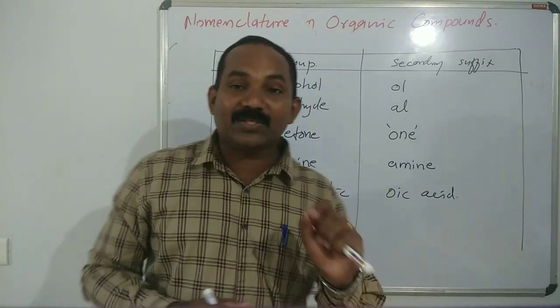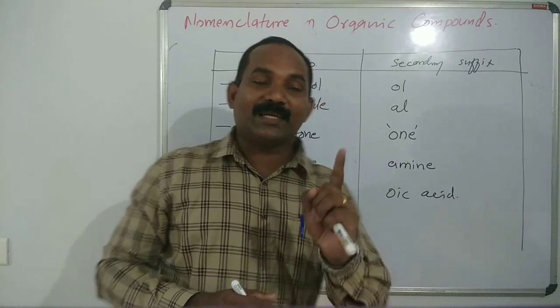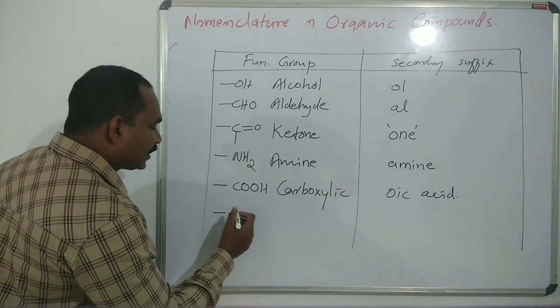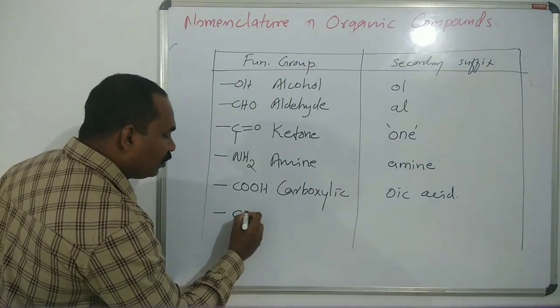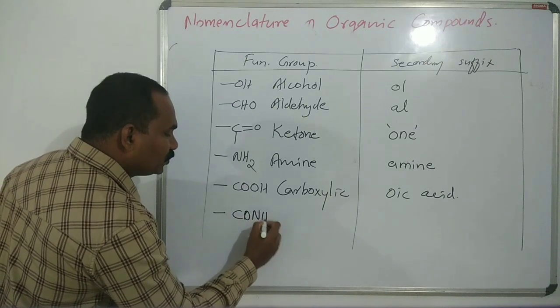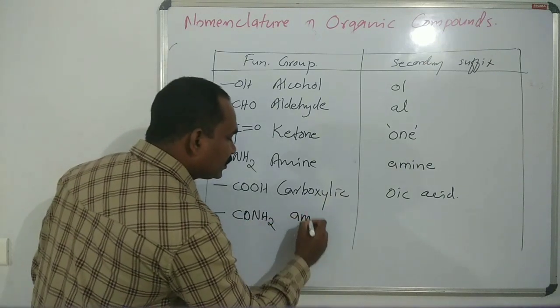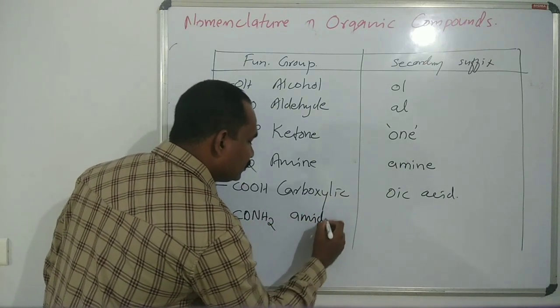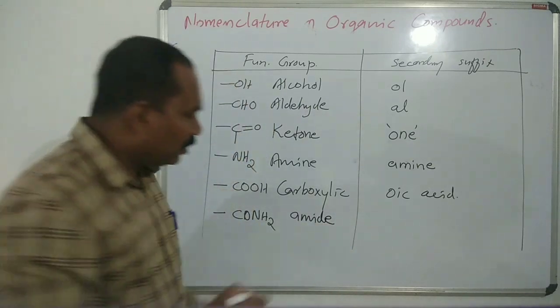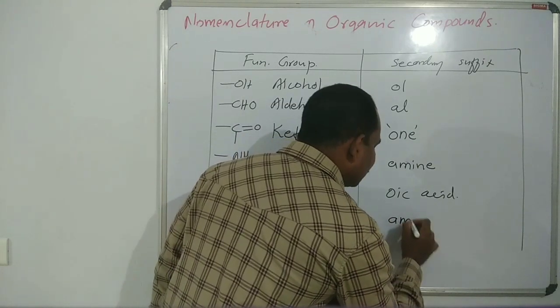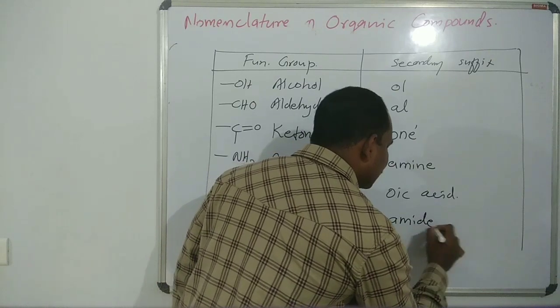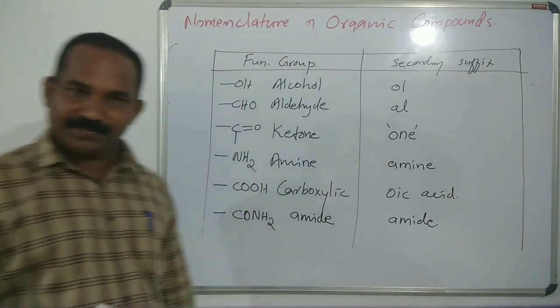So oic is used as a secondary suffix. Next is CONH2. It is amide. Okay, amide itself as a secondary suffix.